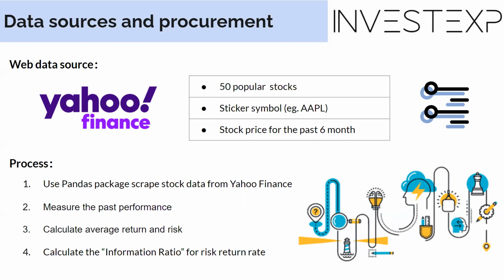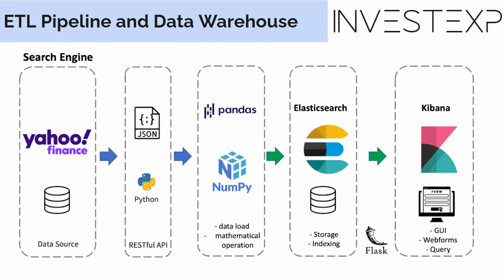For the ETL pipeline, firstly, we get stock data from Yahoo Finance and store it in JSON format in a document-based structure. Pandas and NumPy packages will be used to load data and perform mathematical operations. Then we import data into Elasticsearch for storage and indexing. Flask API will be the interactive tool. Last but not least, Kibana will be used for the user interface to visualize the Elasticsearch data with graphs.